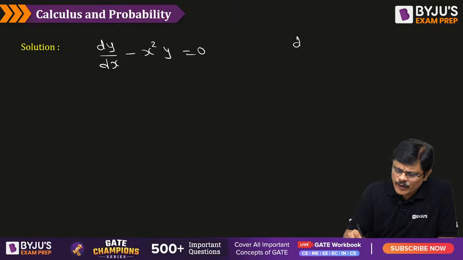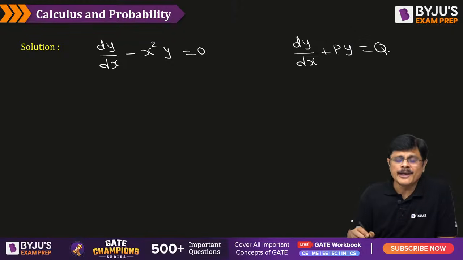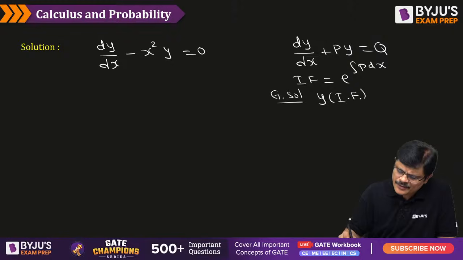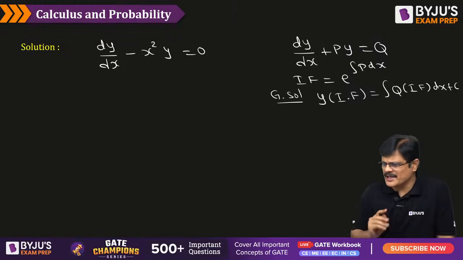See, this is what we call Leibniz linear differential equation, dy by dx plus py is equal to q, where p and q are functions of x. Then the integrating factor is given by the formula e power integral p dx. This is called integrating factor, and general solution is given by the formula y into integrating factor is equal to integral q into integrating factor dx plus c. So this is the direct formula.